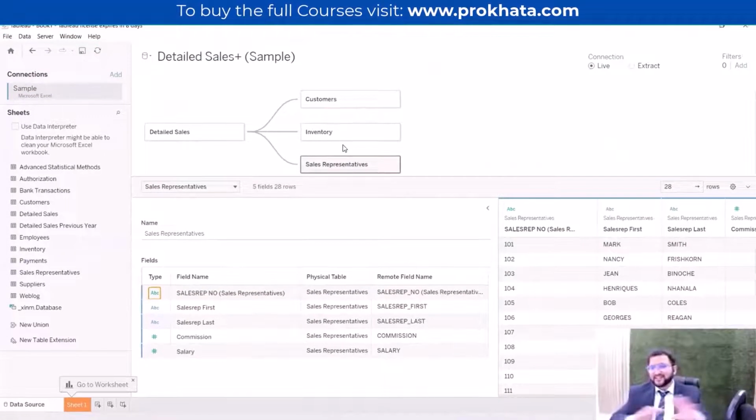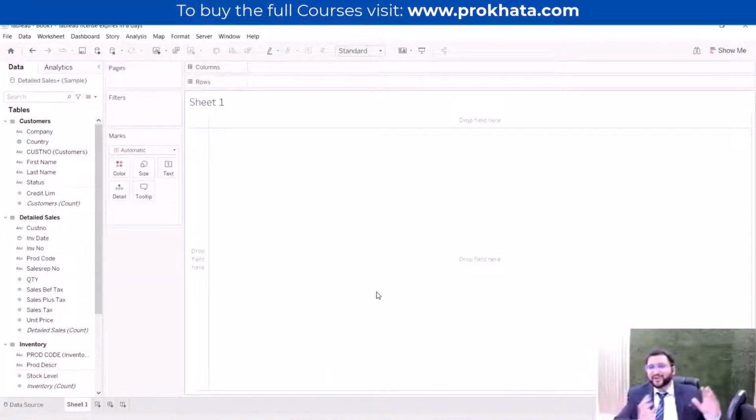We have created our full relationship, and we are finally moving into the visualization part, which you were waiting for so long. You must have been waiting for the visualization from the start, because whenever you heard about the Tableau software, you heard that it is a visualization tool. So finally the time has come, and we are going to start the visualization. You can see the screen of the visualization. It is in Sheet 1. We are making the visualization for Sheet 1.